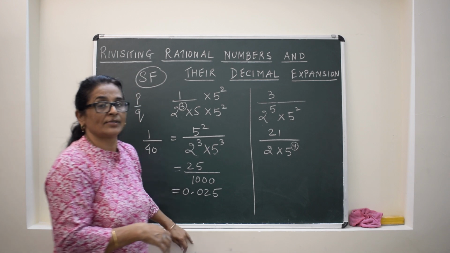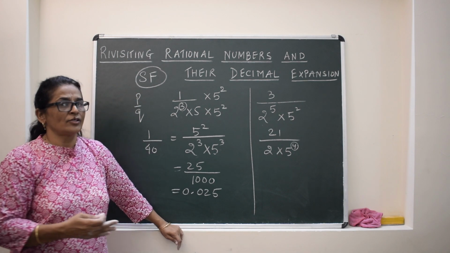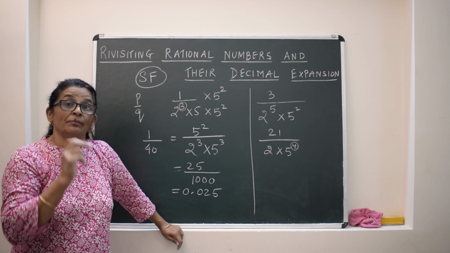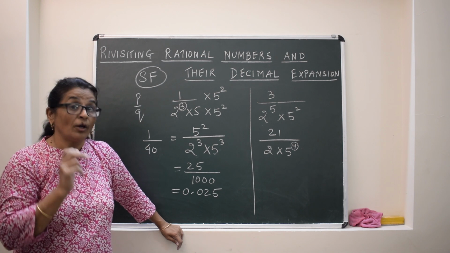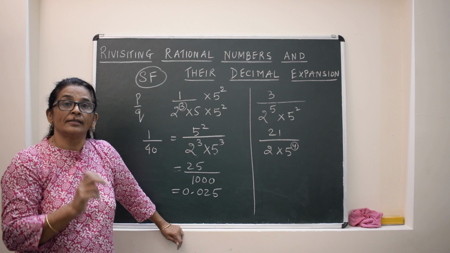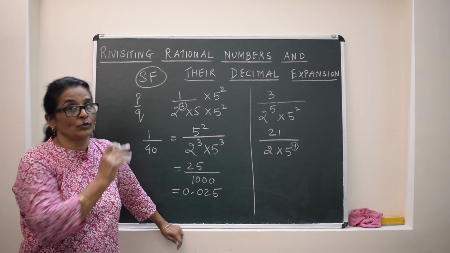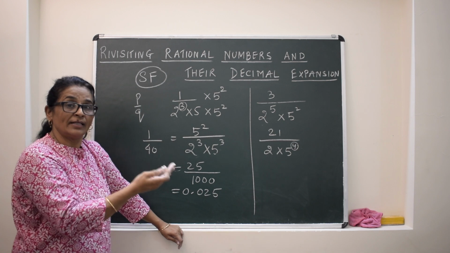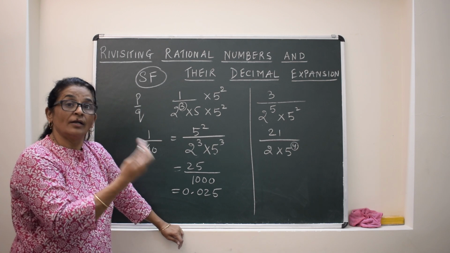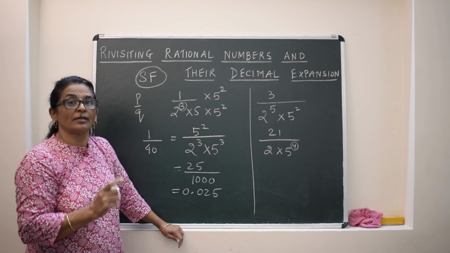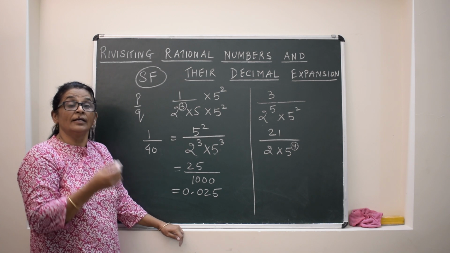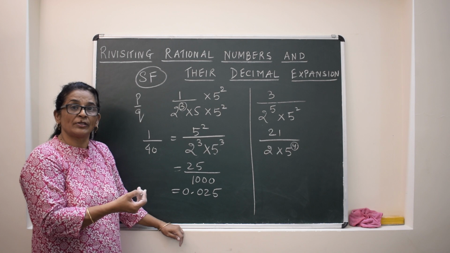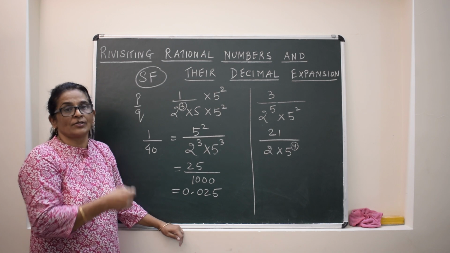So this all we have seen in rationals and irrationals, their decimal expansions. It all depends on the prime factorization of the denominator when the number is in its standard form. So for rational numbers and decimal expansions, we have seen either terminating or non-terminating, but rational numbers' non-terminating expansions are repeating. If it is a non-terminating, non-repeating decimal expansion, it will be an irrational number.